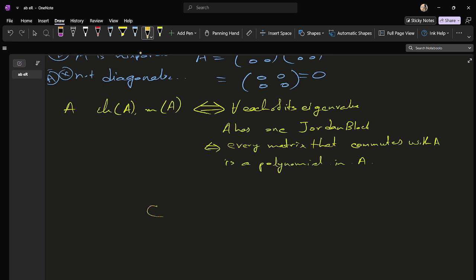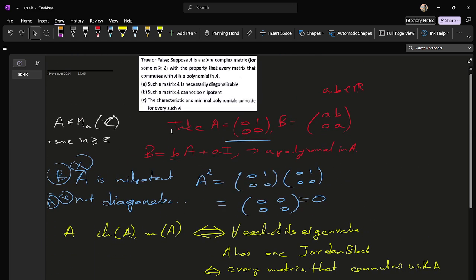I'm going to write that option C is the only true statement, and A and B are false. So C is the correct answer.